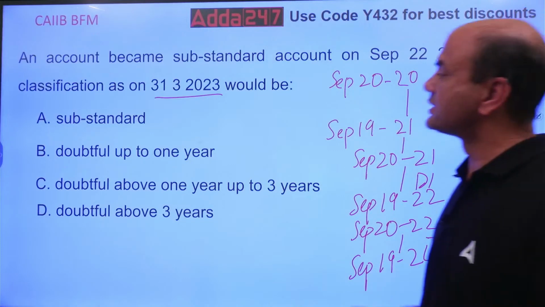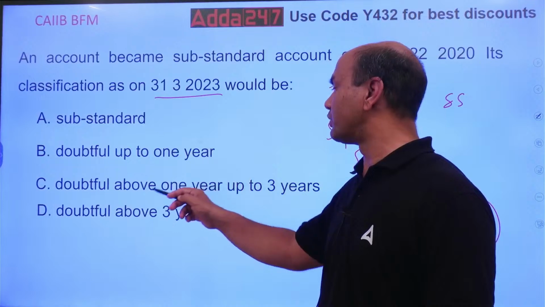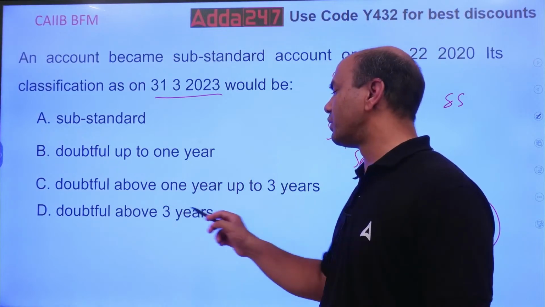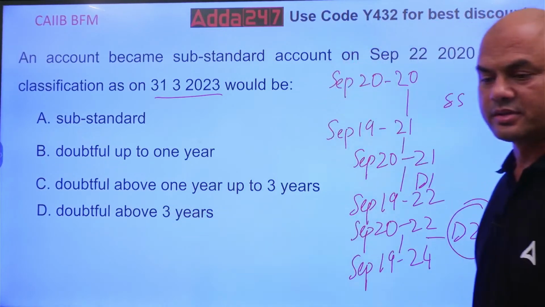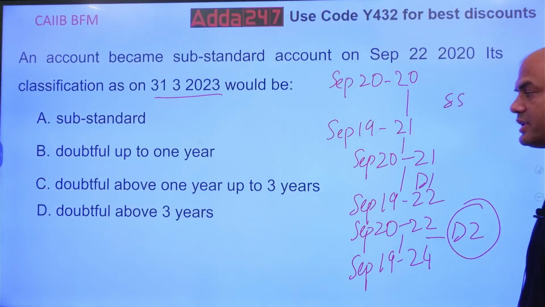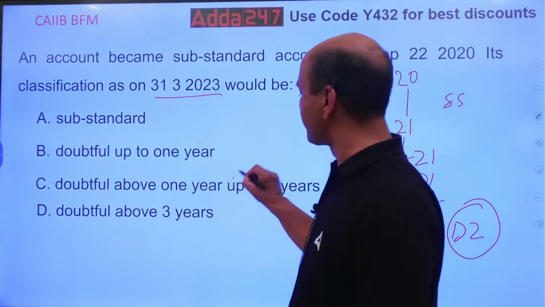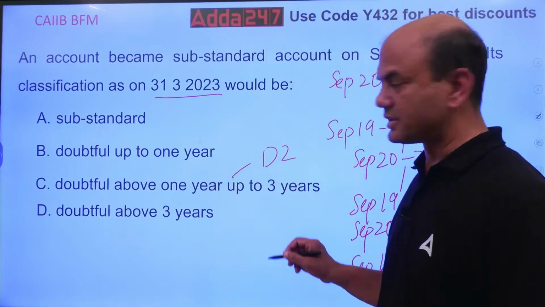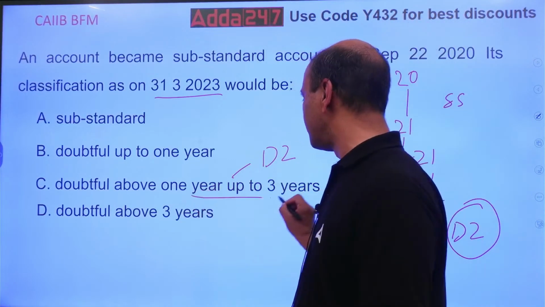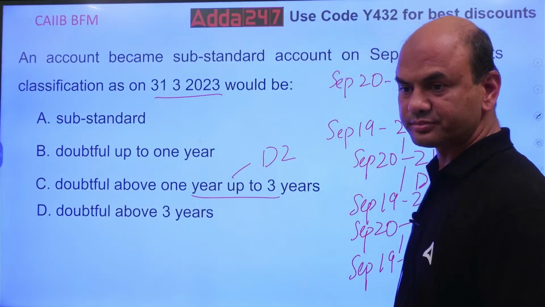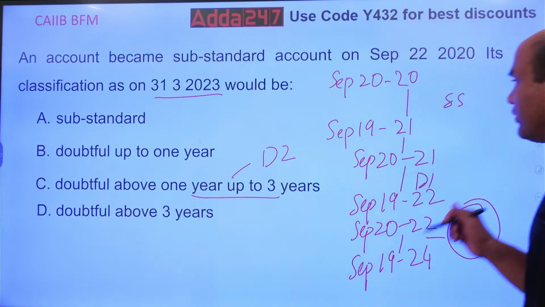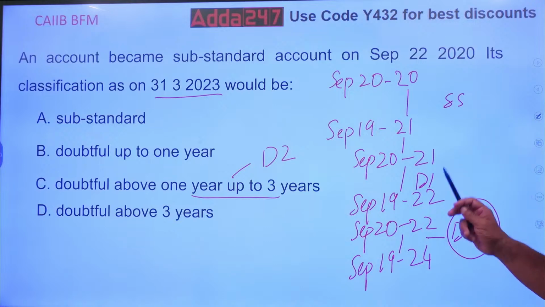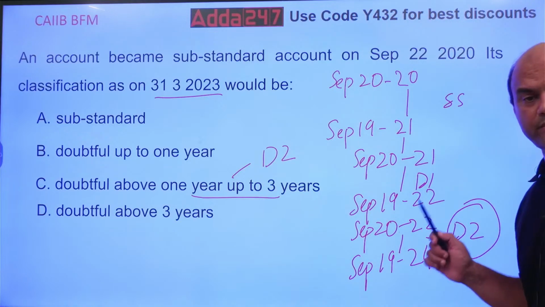So it will be under substandard, doubtful up to 1 year, doubtful above 1 year up to 3 years, and doubtful above 3 years. What will be the category now? This will be D2, doubtful 2, above 1 year up to 3 years. So this is 2 years. Always pay attention. This classification is very, very important for you.